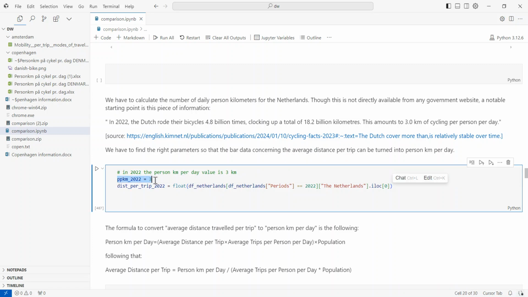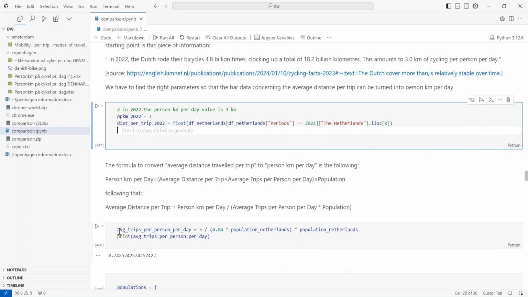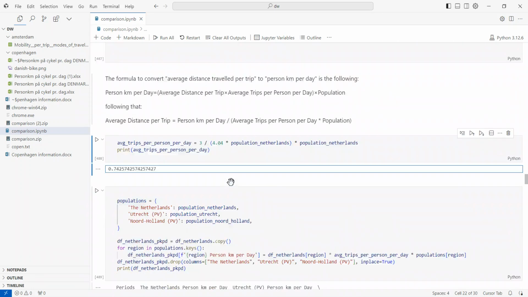And so we take the person kilometer 2022, which is 3 kilometers, and then we take the distance per trip 2022, and it turns out that by doing the calculation that is defined here, it comes down to 0.74 kilometers per person per day.